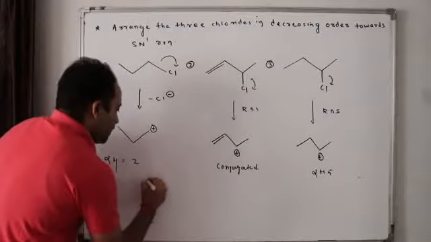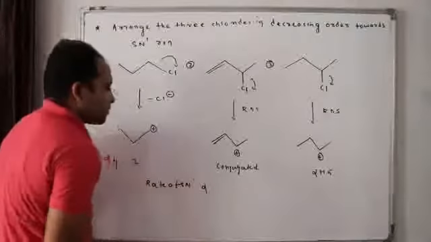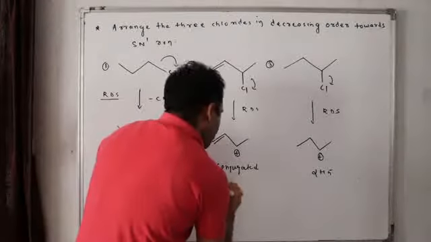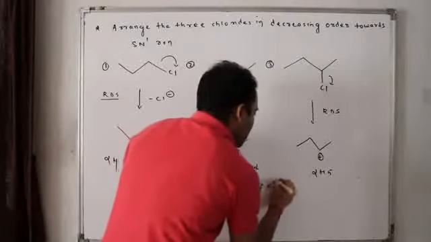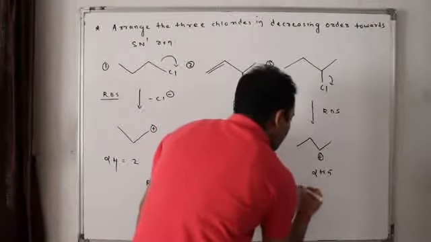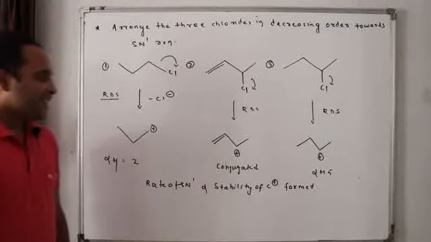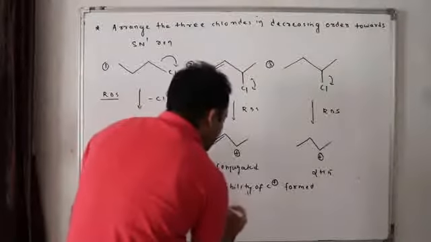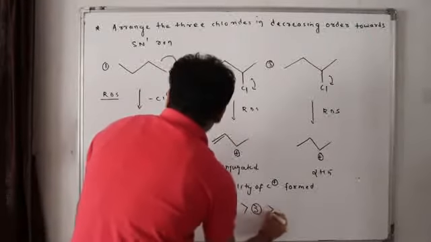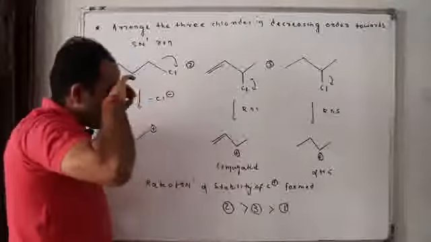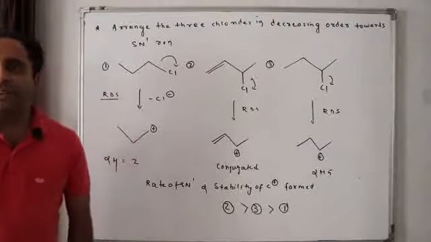What is that? Rate of SN1 is directly proportional to the stability of the carbocation formed, isn't it? Now who is the most stabilized carbocation? 2. Next comes 3. Then comes 1. Got the answer? Easy? Sure. Let us go for the next question.